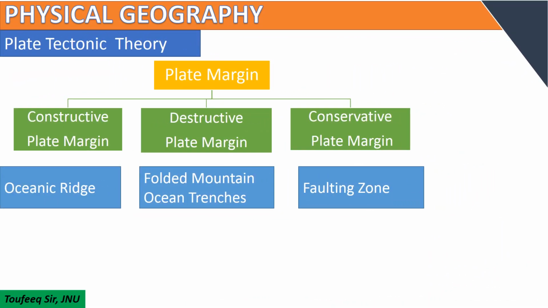Plate margins: there are three types of plate margin. Constructive plate margins. Along the side of a constructive plate margin, oceanic ridges are found. In divergent boundaries, plates are moving away from each other and are characterized by shallow earthquakes and some volcanism. Destructive plate margins.